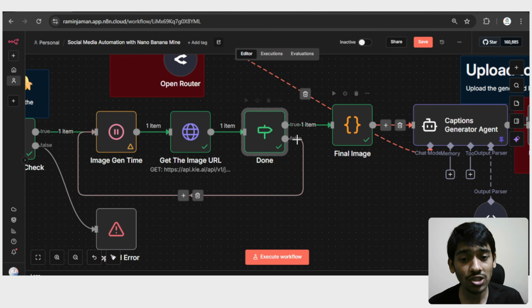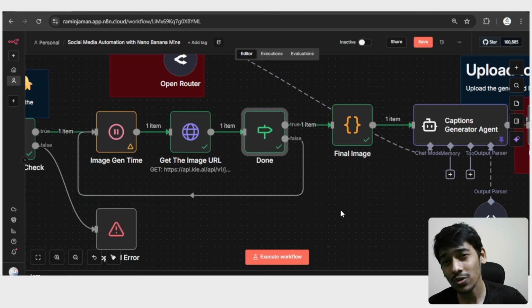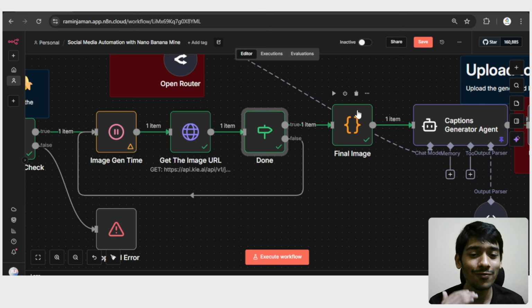And at the false branch I added the wait node here again. So what's going to happen is, if in 20 seconds the image generation has not been done, then it will wait for another 20 seconds, then go through the rest of the process again. So that's actually a loop, or like an infinite loop. When it is done, then it will go to the final image.